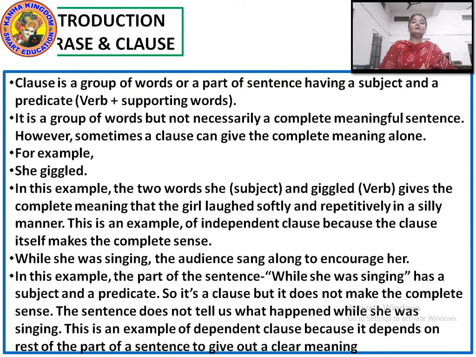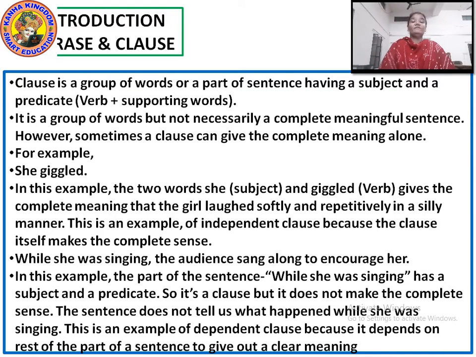If I say the girl giggled, she giggled on what? How did she giggle? Okay, mother baked, a group of words. Mother is also there, subject is also there, and verb is also there, right? But what is missing? Mother baked, but what has the mother baked? Has mother baked biscuits? Has mother baked cakes? Has mother baked pizza? What mother has baked is missing, okay.